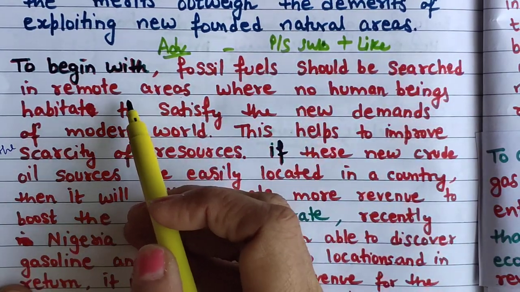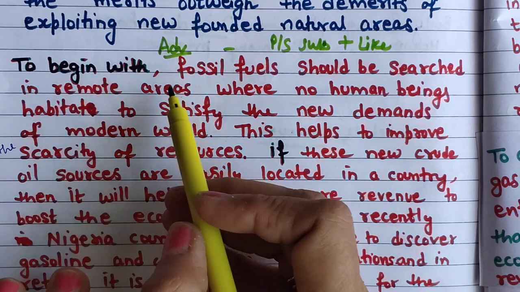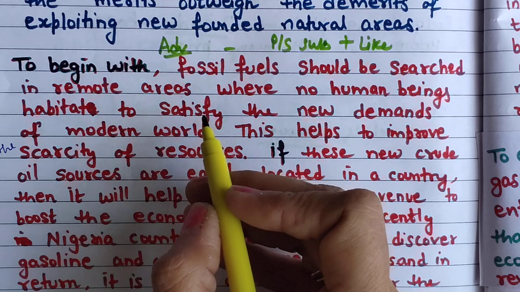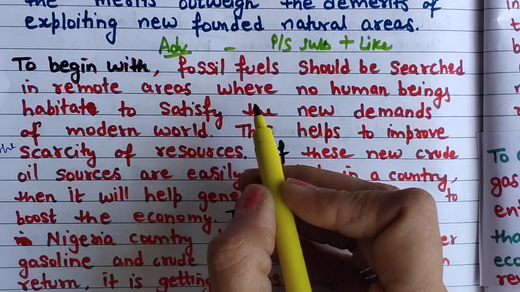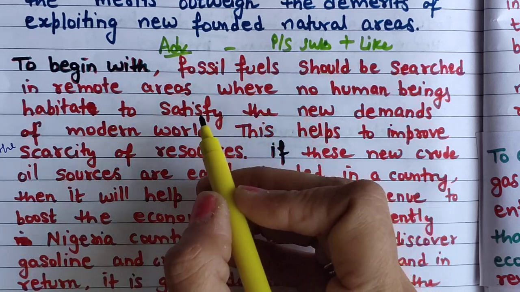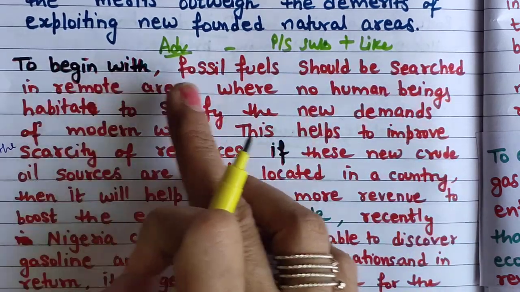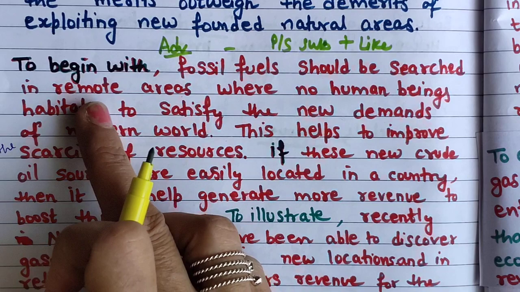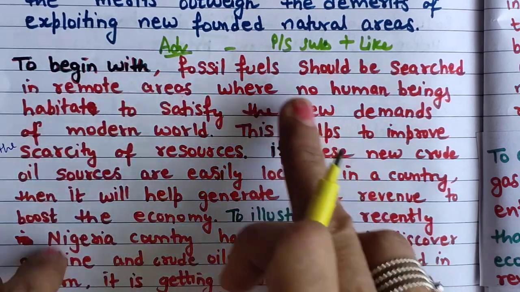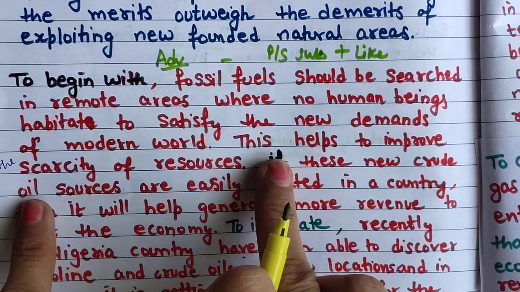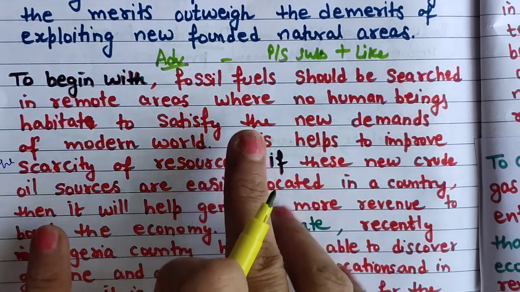Okay, let's start with body paragraph 1, that is my advantages. To begin with, or what I have told you, there are numerous advantages of finding new places for gas and oil. You can start like that also, and this also. To begin with, fossil fuels should be searched in remote areas. So to begin with means I have just started the topic, then I will announce the advantages. Different style I have used here.